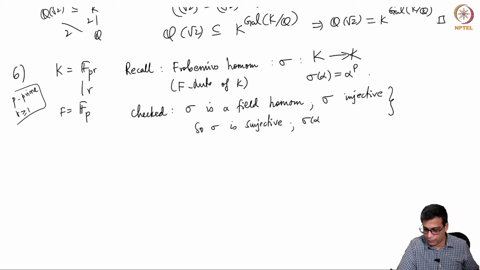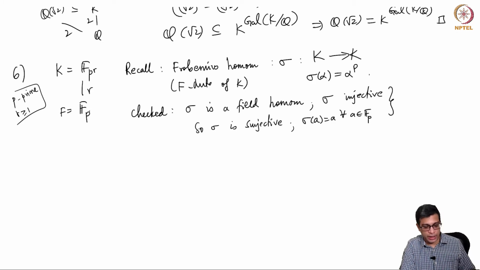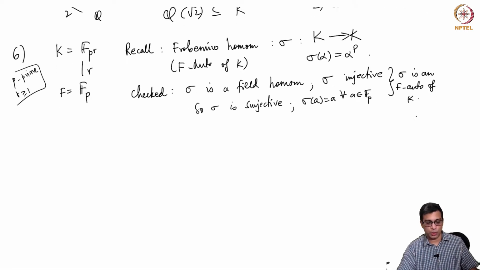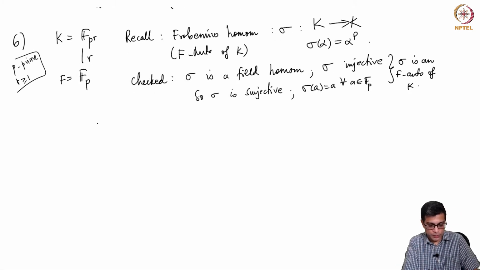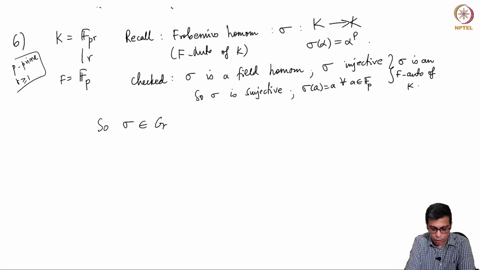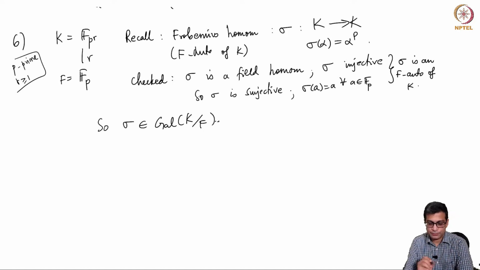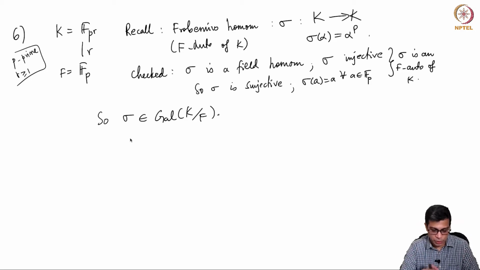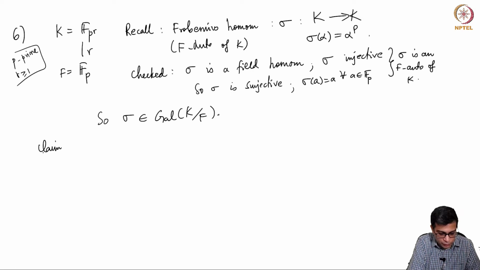And sigma of a is equal to a for all a in F_p, because every element of F_p has pth power equal to itself. So this is the proof that sigma is an F-automorphism of K. So far so good. That means in the new language of Galois groups, what we can say is that sigma belongs to the Galois group of K over F. So it is an F-automorphism of K. Now let us see what the Galois group is. So it contains sigma, but let's see what more it can contain.